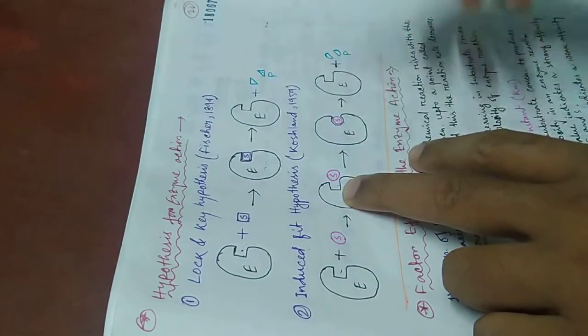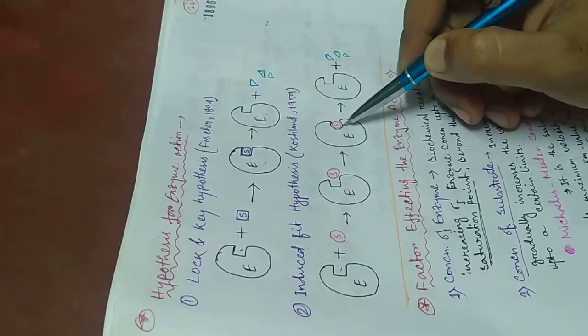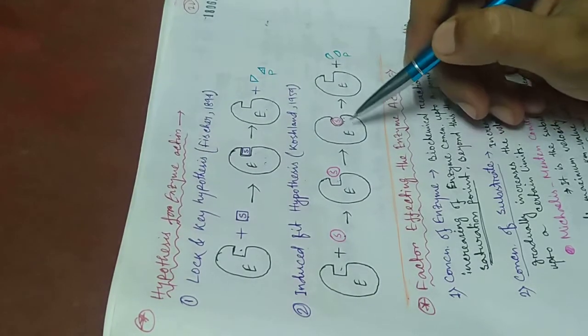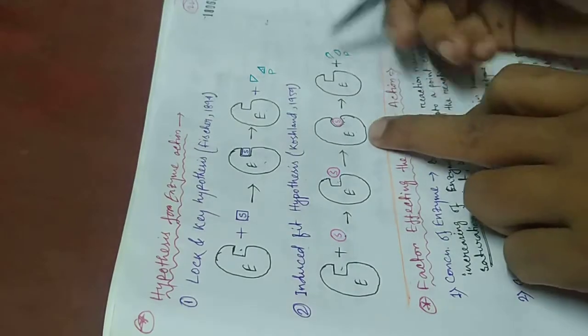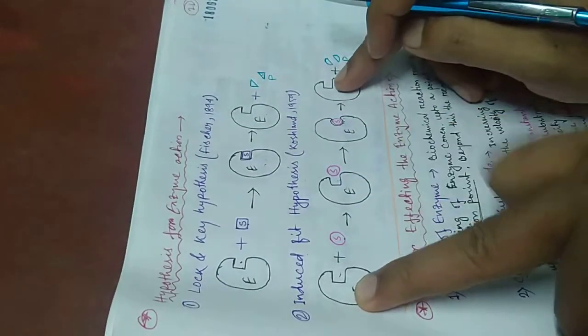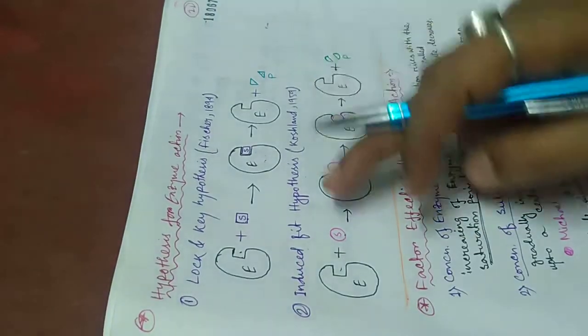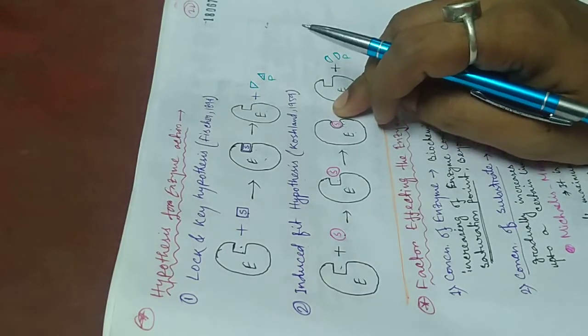Then the catalytic group takes part in changing the shape of the active site. Then the ES complex is formed, and then the enzyme remains unchanged and the substrate is converted into the product. It is the induced fit hypothesis proposed by Koshland in 1959.